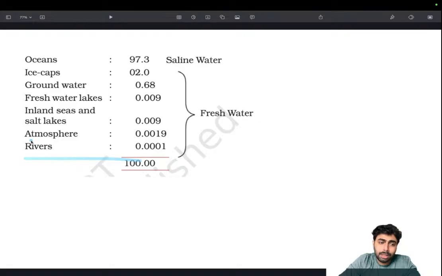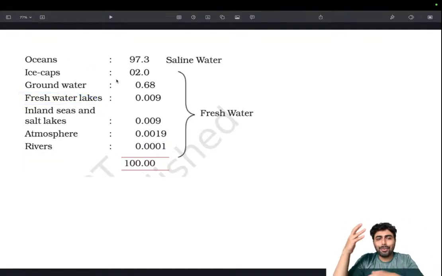See, this is the atmosphere. Atmosphere has got more fresh water than rivers. That kind of took me by surprise when I first came across this fact. Then freshwater lakes have much more, almost 90 times more than the rivers. Groundwater has much more than everybody else. Then ice caps, ocean. Now we can imagine the scale of water being held in the ice caps. We might think they are just ice caps over a large area, but imagine the scale of water they hold. Rivers are nothing compared to that, or to groundwater for that matter.